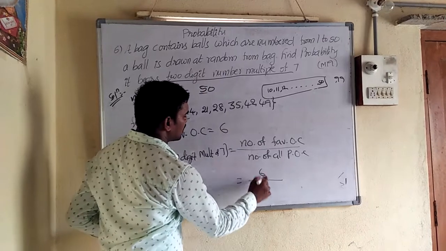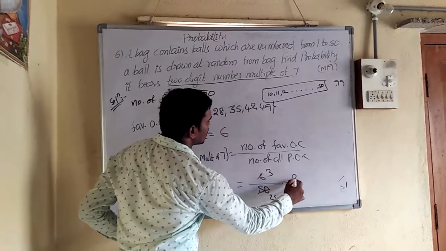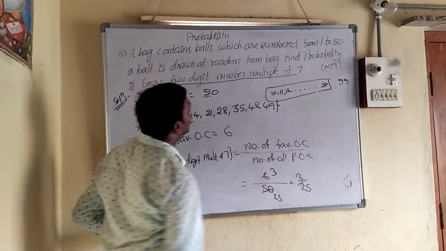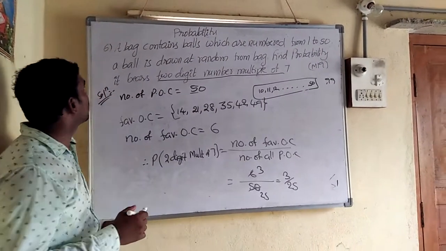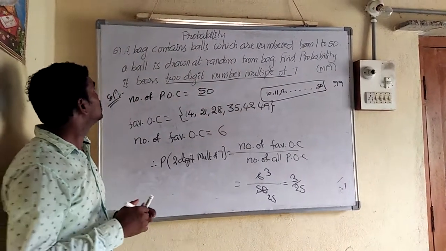So can we cancel? Yes, 2 3s are 6, 2 25s are 50. So what is the answer? 3 by 25 is the answer. So this is one different type of question, taken from March 19. Okay? See other questions.